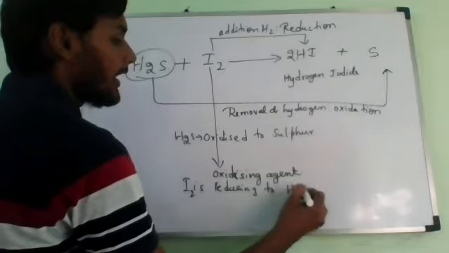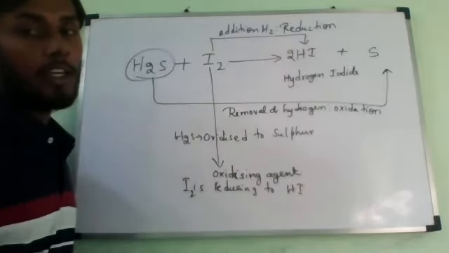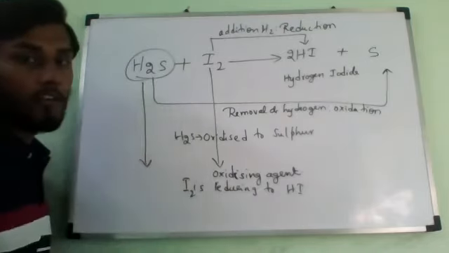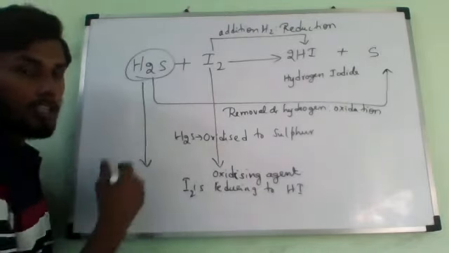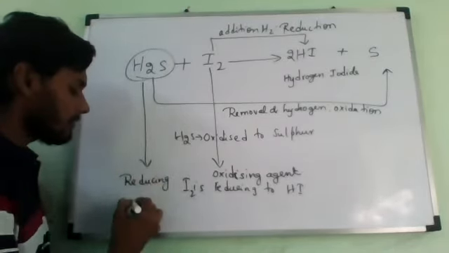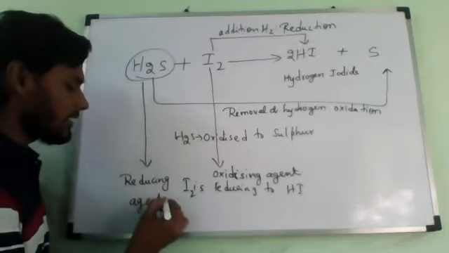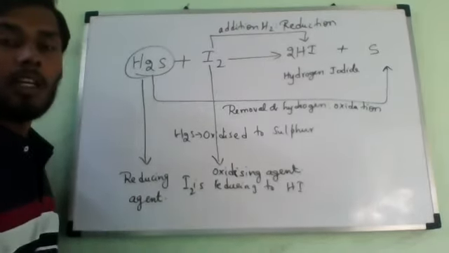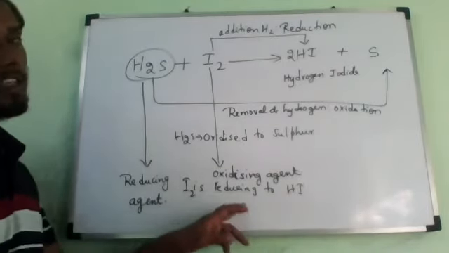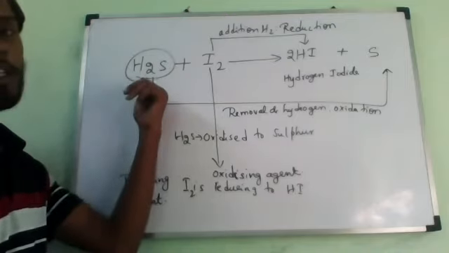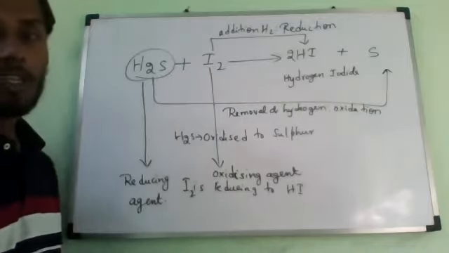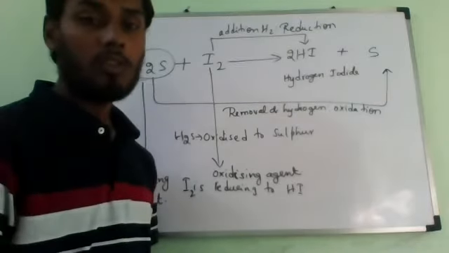Iodine is reduced to hydrogen iodide. So hydrogen sulfide is supplying hydrogen. Who is supplying hydrogen? Hydrogen sulfide. So what can we say hydrogen sulfide is? Reducing agent. Even if you don't know the oxidizing agent, first you can see the source of hydrogen here, H2S, so that is the reducing agent. Automatically the remaining one will become the oxidizing agent.